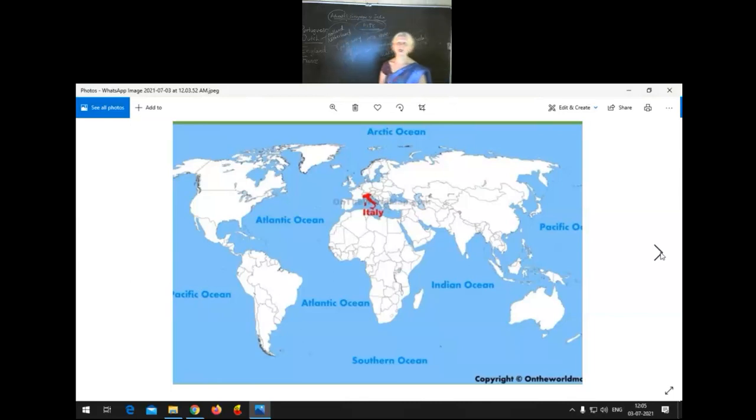Then here we have another important country, it is Italy. You can see below Italy there is the Mediterranean Sea. You have to observe that the Mediterranean Sea separates the continent of Africa from the continent of Europe. So to the north of this Mediterranean Sea, you have Italy.